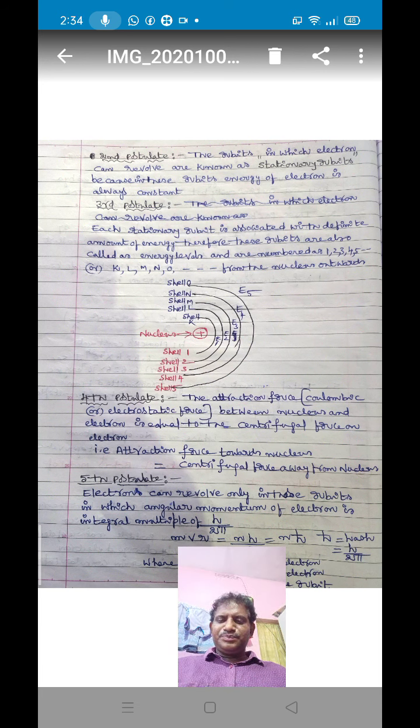That means energy is absorbed when an electron jumps from an inner orbit to an outer orbit. That means the electron gains radiation. Radiation is emitted when an electron jumps from an outer orbit to an inner orbit.